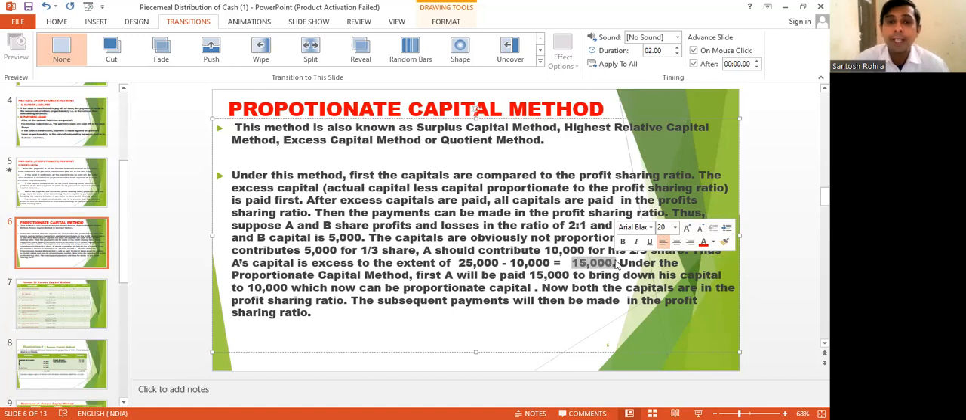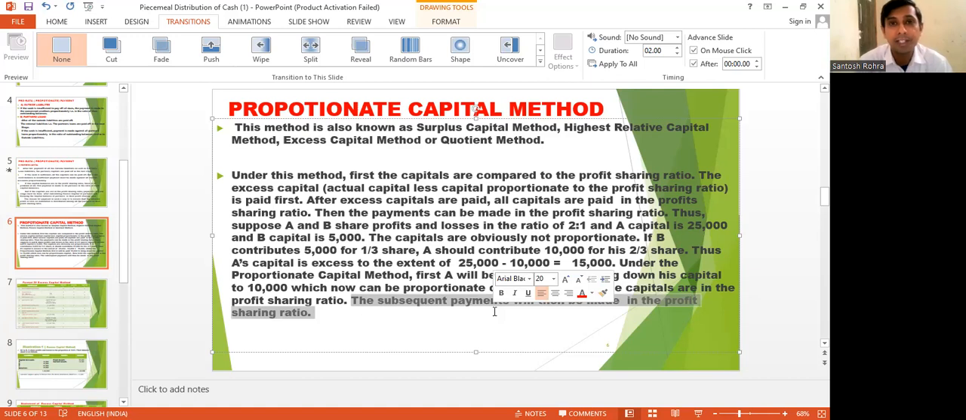Under the proportionate capital method, first A will be paid 15,000 to bring down his capital to 10,000, which is now proportionate capital. Now both the capitals are in the profit sharing ratio. The subsequent payment will then be made in the profit sharing ratio.